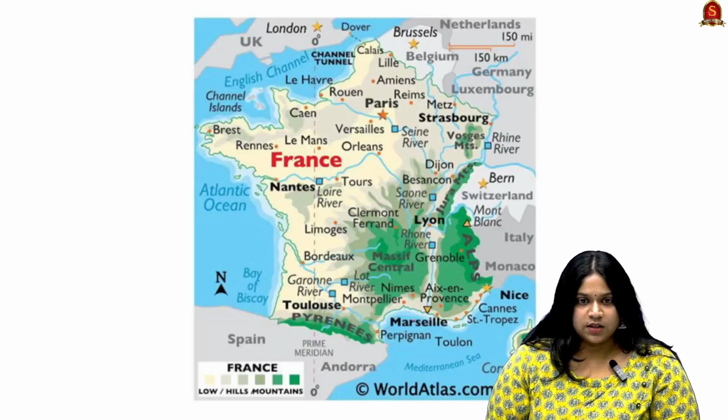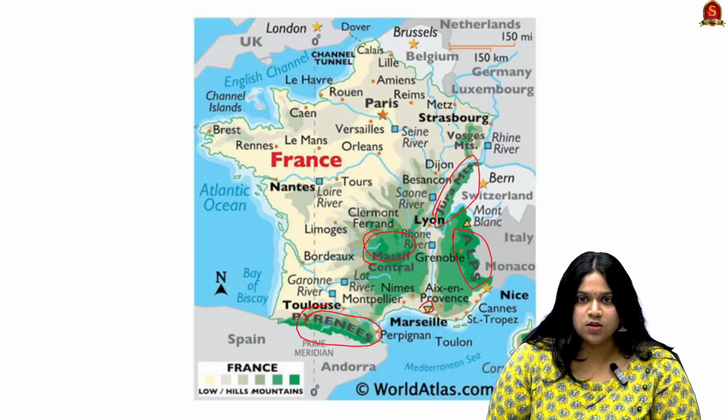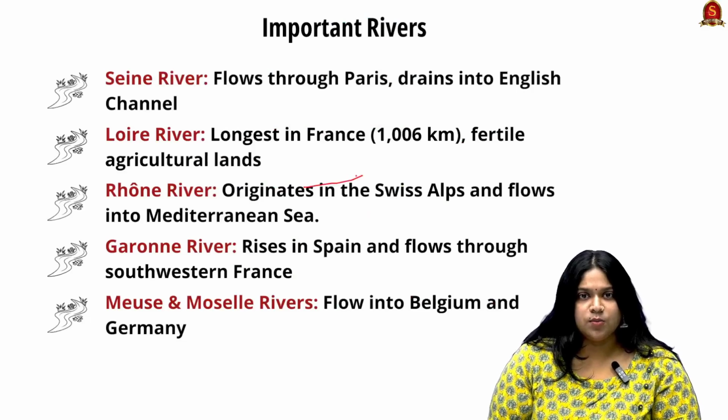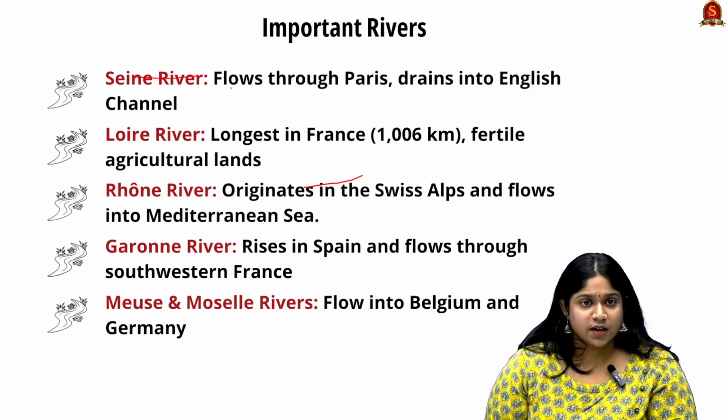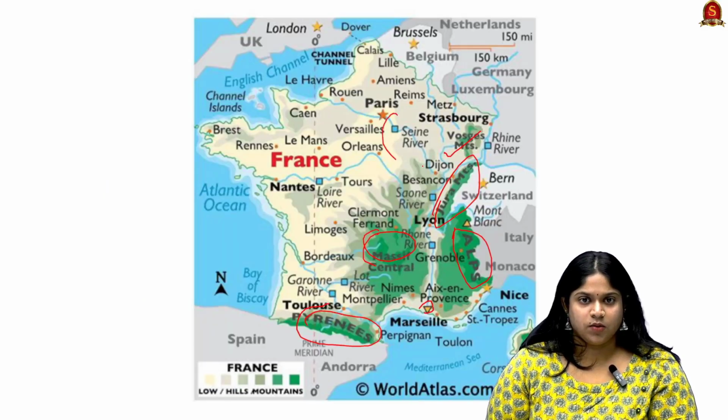So here we can see the mountain feature of the Pyrenees. Here the Massif Central. Next is the Alps. Next is the Jura Mountains, Vosges Mountains. And looking into the important rivers, the Seine River flows through Paris and drains into the English Channel. We can see here it drains into the English Channel.